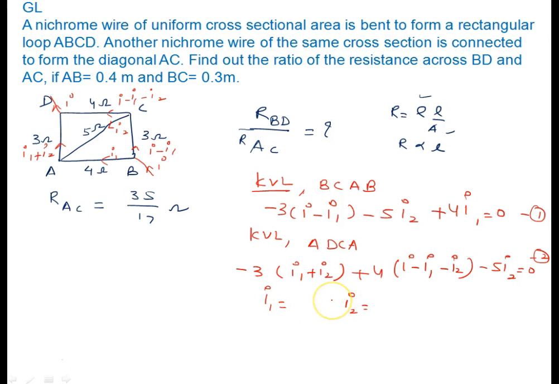So I request you, please pause the video and solve for the values of I1 and I2 yourself. You will get I1 as 8I by 17 and I2 as I by 17. Okay, up to this it is clear to all of you. Now, how will I calculate the resistance across branch BD? Let me use another color.